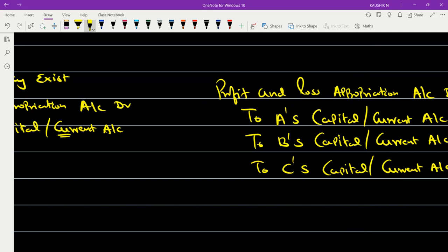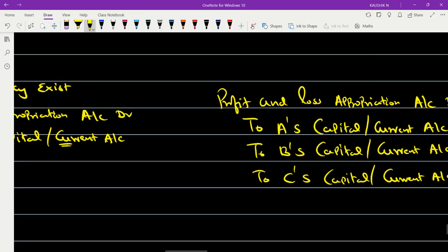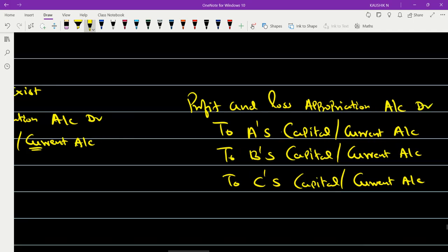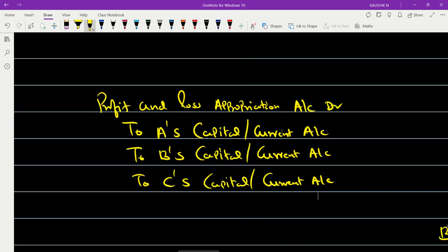Because it's a profit which is getting distributed, and where will you show the distribution of profit? In the P&L appropriation account. Which side? The debit side. So that is how you are framing the journal, the entry you have passed. Now the amount here you will have is 90,000.